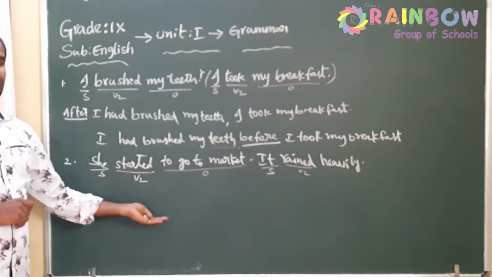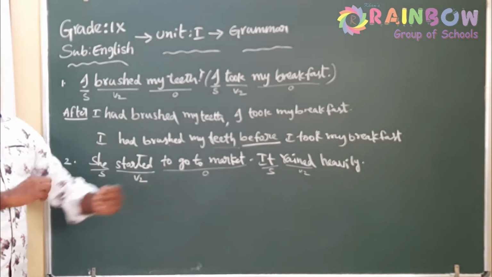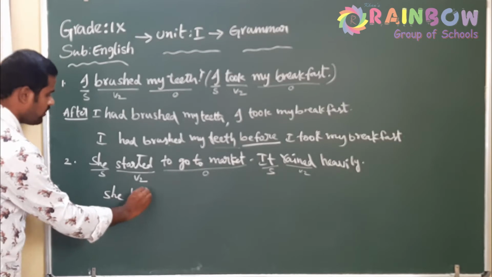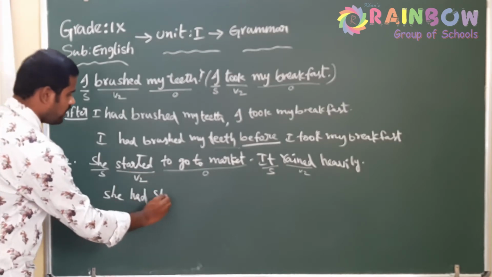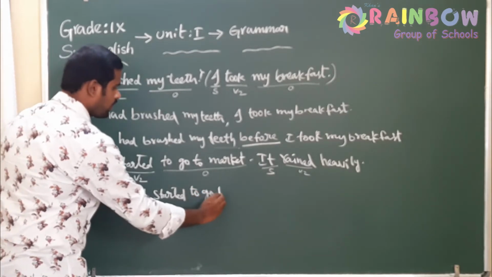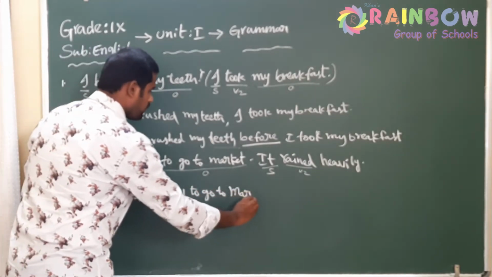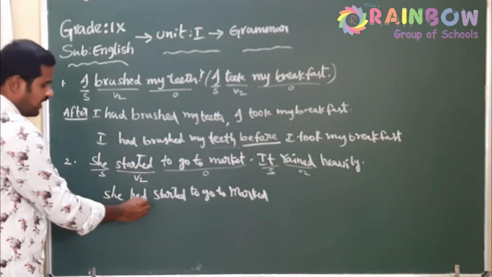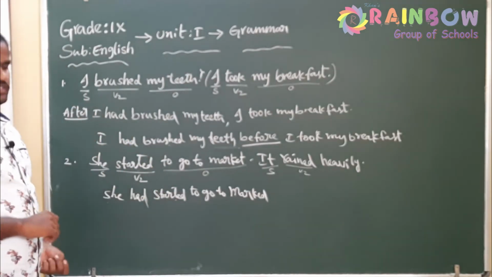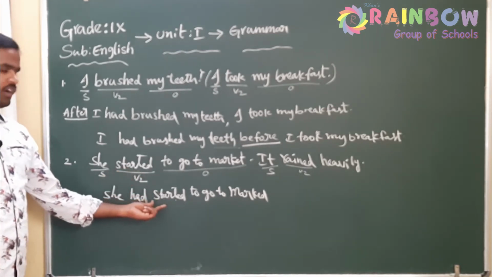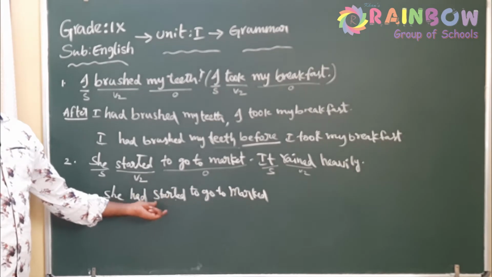So we have to convert that into past perfect. So past perfect: subject, she, had, V3, started. She started is simple past, she had started is past perfect. So now I have converted the earlier action into past perfect.